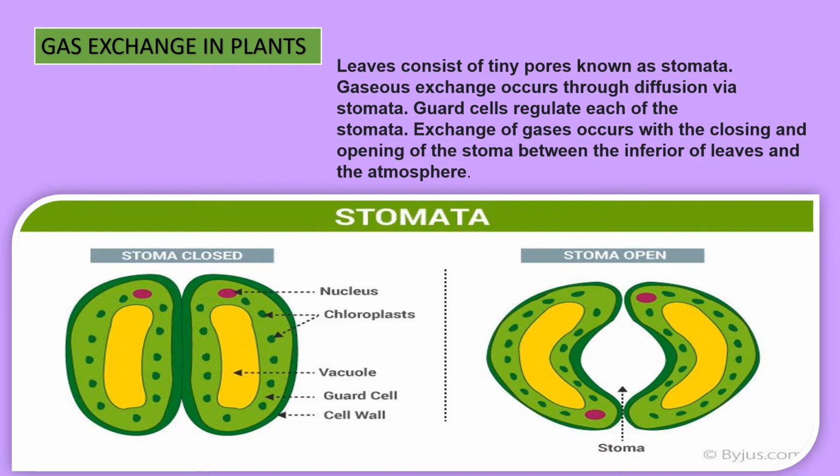The next one is gas exchange in plants. So first process of this is absorption of gases by leaves. Leaves consist of tiny pores known as stomata. Gaseous exchange occurs through diffusion via stomata. Guard cells regulate each of the stomata. Exchange of gases occurs with the closing and opening of stomata between the interior of leaves and the atmosphere.